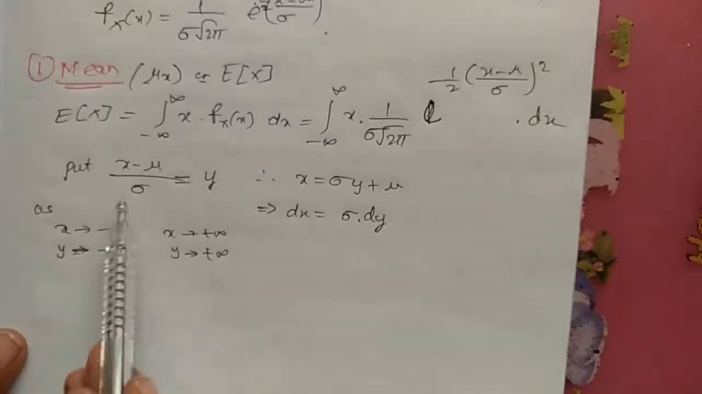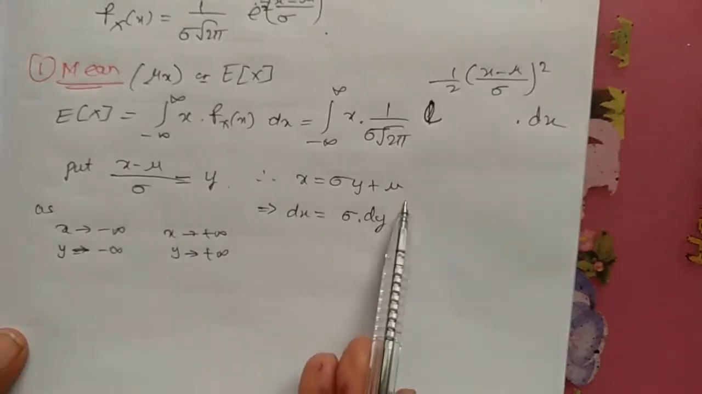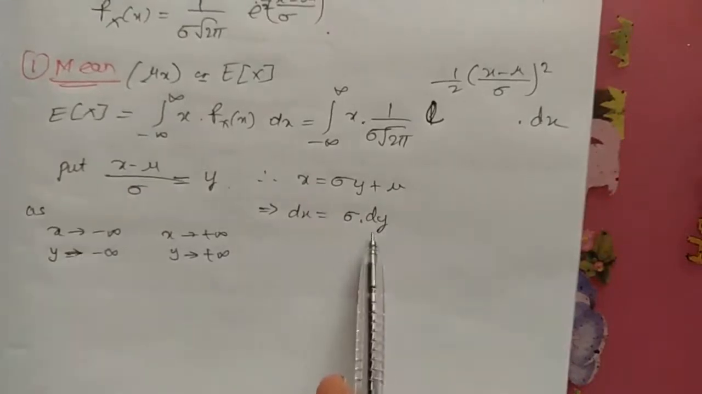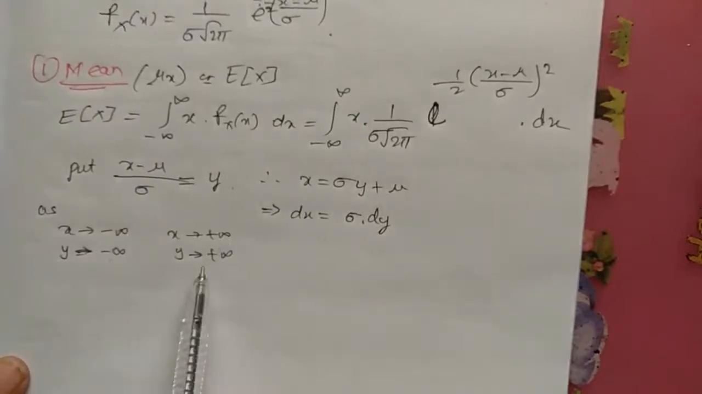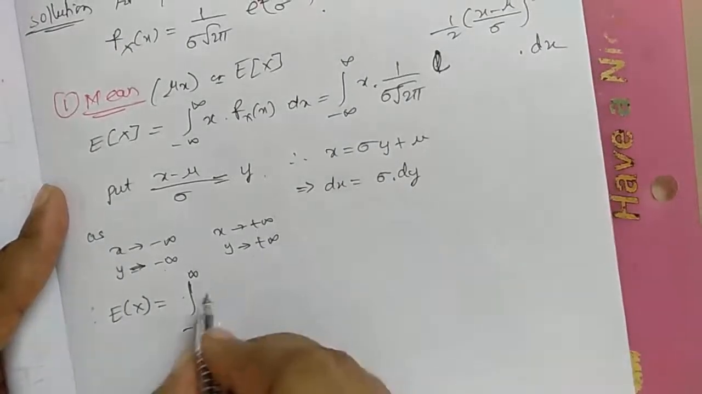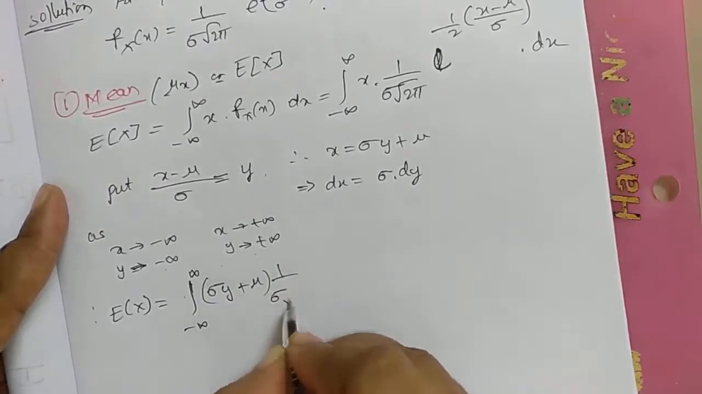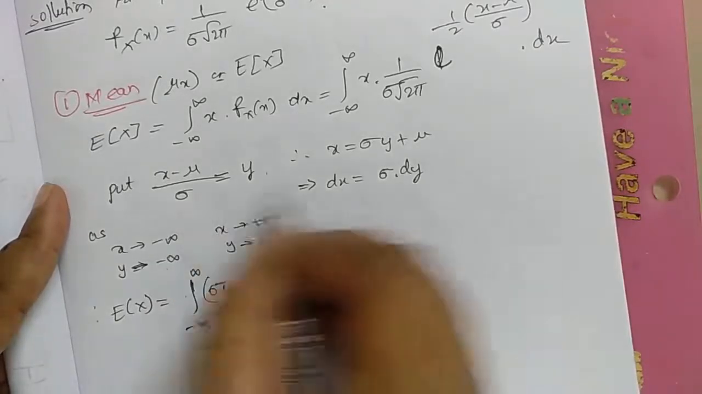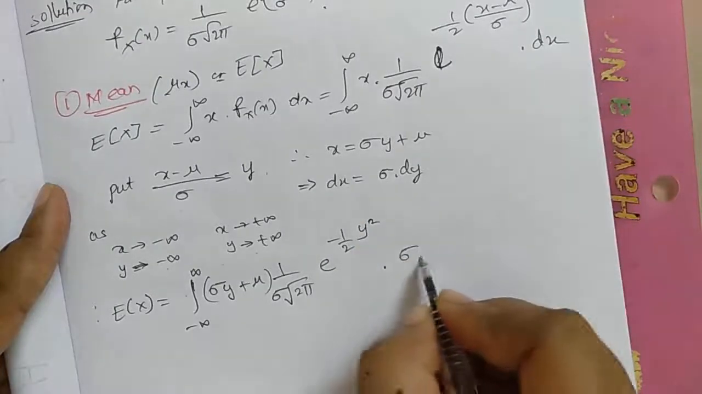Here put x minus mu divided by sigma as y. You'll get x is equal to sigma y plus mu, and differentiating with respect to y, you'll get dx is equal to sigma into dy. As x tends to minus infinity, y also tends to minus infinity. As x tends to plus infinity, y is also tending to plus infinity. Therefore E of x is equal to, substitute x as sigma y plus mu into 1 divided by sigma into root 2 pi e power minus 1 by 2. Here this term is y square. What is dx? dx is sigma into dy.